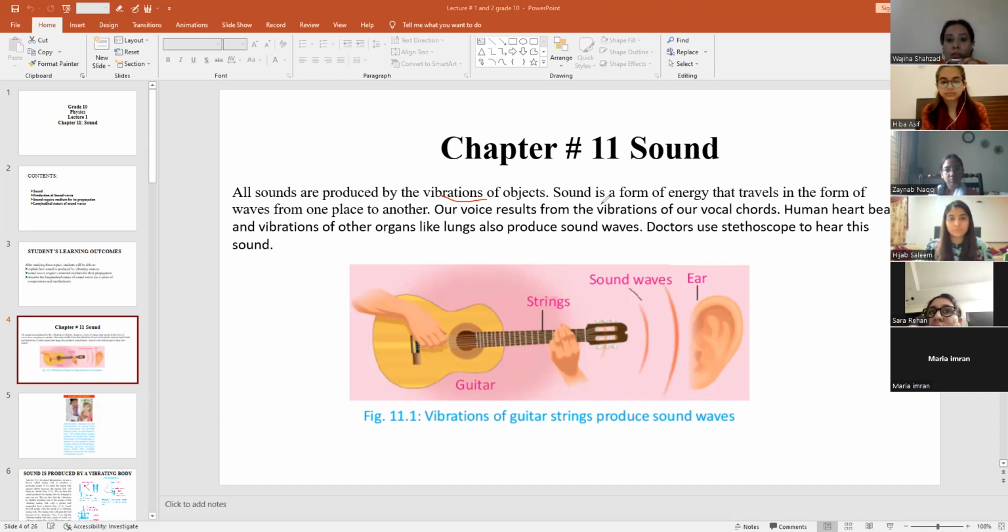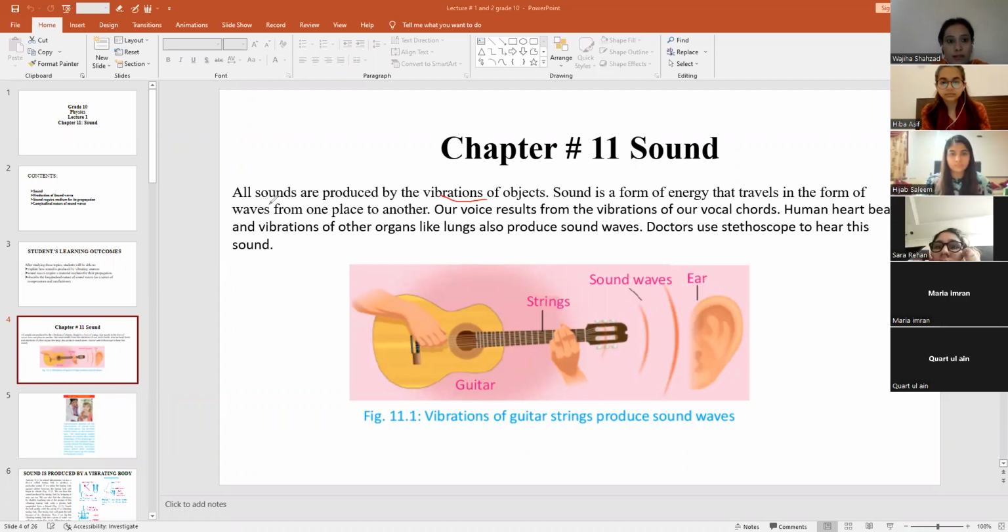So sound is a form of energy that travels in the form of waves from one place to another. So there are 2 important points regarding sound. One, you must know what is motion and what is a wave, right? These 2 points give you a definition of sound, right?